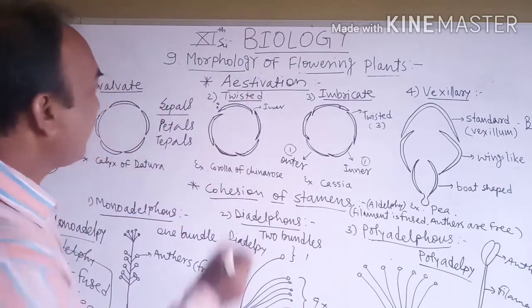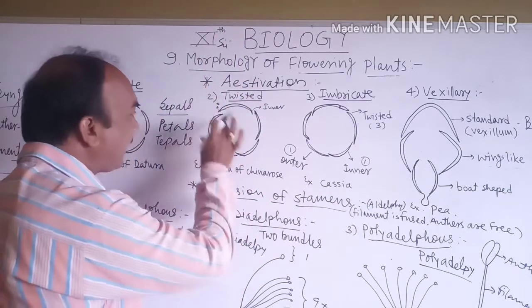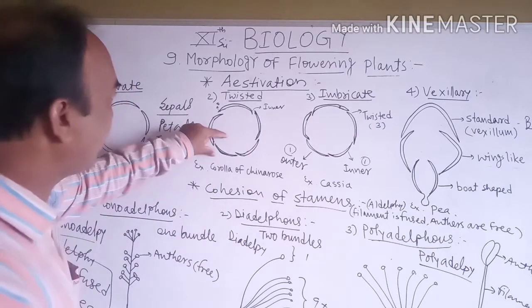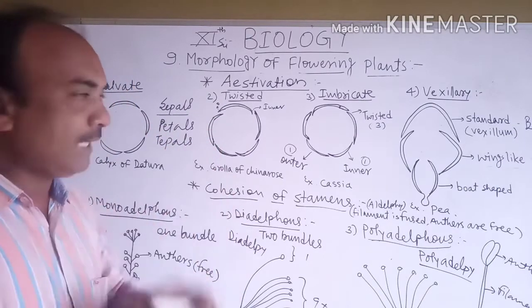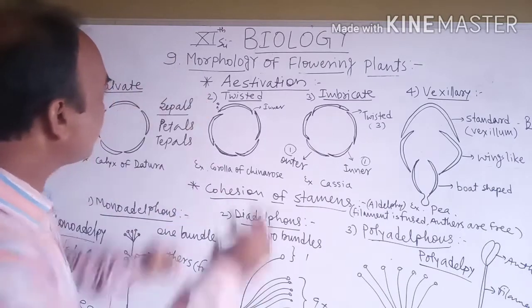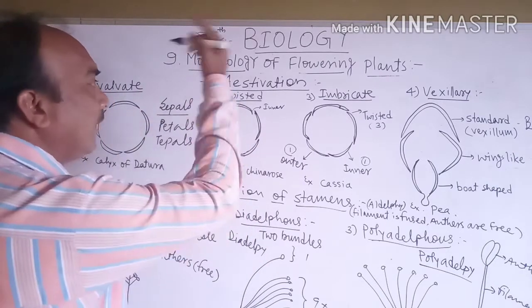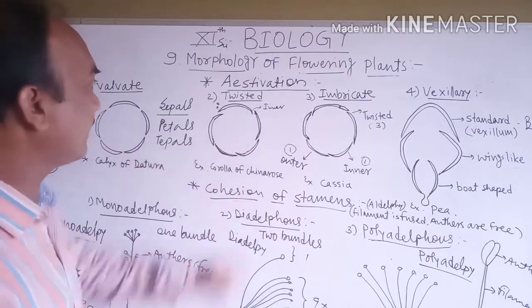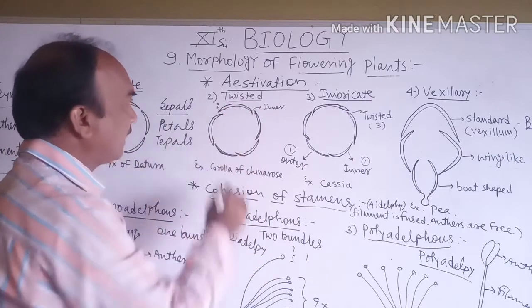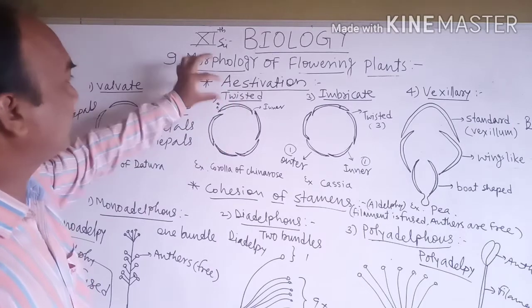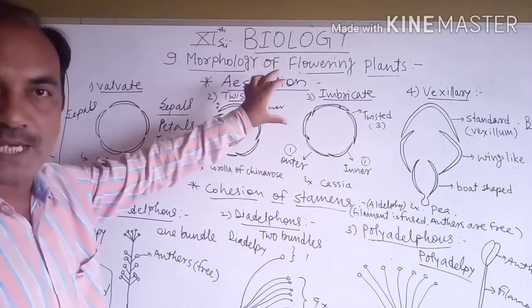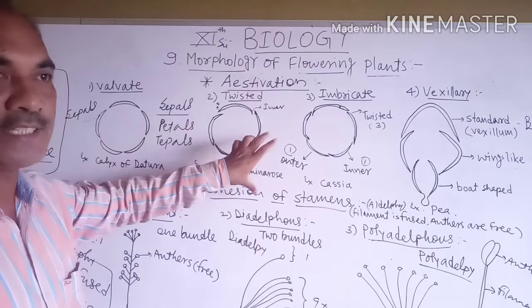It means the petals are arranged overlapping with each other, one margin of the petal is outer while the other margin is inner. Inner, outer. That arrangement of the petals is called the twisted estivation.